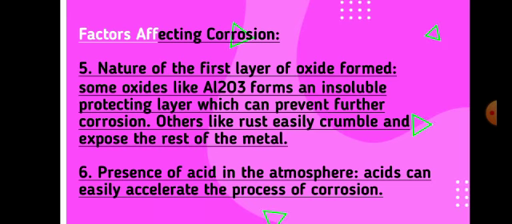This is your fifth factor, and the last factor, the sixth factor affecting corrosion, is the presence of acid in the atmosphere. Acids can easily accelerate the process of corrosion. If there is acid in your atmosphere or surroundings, it can speed up the process of corrosion. This is your sixth factor that affects corrosion. I hope you all understood it very well. Let me move on to the next concept in this session.